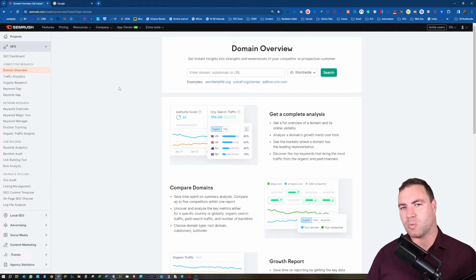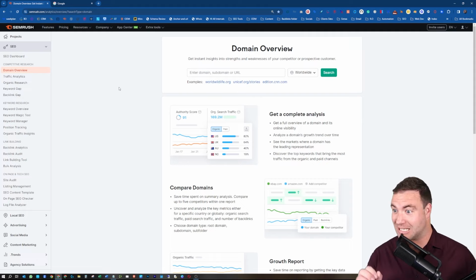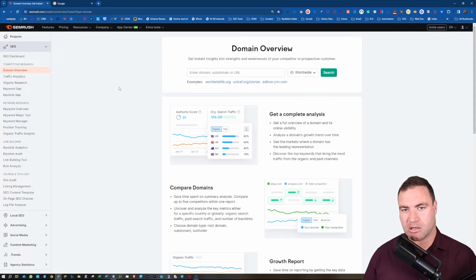But in this situation, you need to make sure that you're using the appropriate keyword, because a lot of the times you might see that a competitor has that keyword and you might think, oh, that's really good. All of us SEOs do it. We see some opportunity and then we jump at it. And then we're like, wait a minute. Just slow it down and really think about the purpose of the keyword that you're trying to create content for and build backlinks to. Really think about the process.